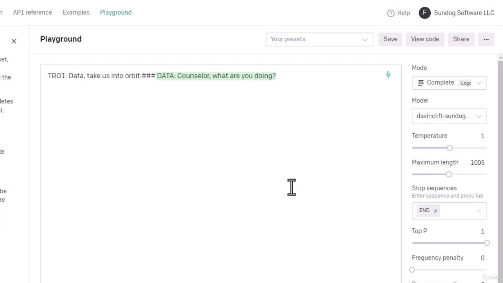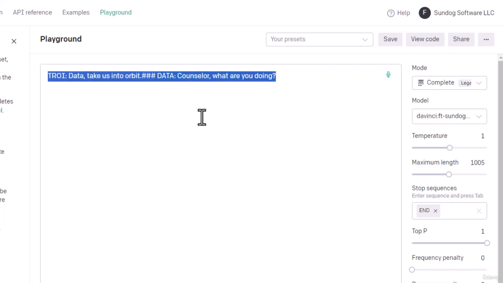"Counselor, what are you doing?" Oh, that's hilarious. So first of all, it's picking up on the fact that Troi is the counselor. It learned that from the script. And it's also picked up on the fact that normally Troi would not give that order. That comes from Picard. Let's try one more.